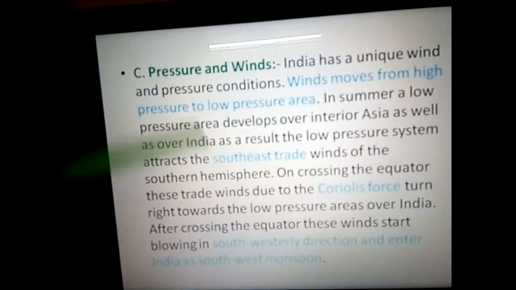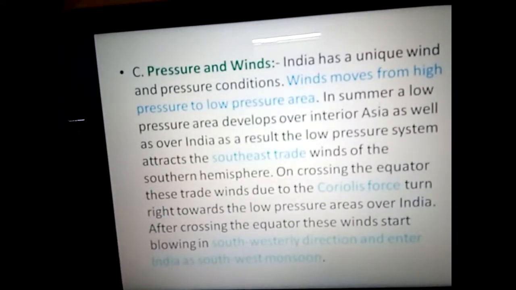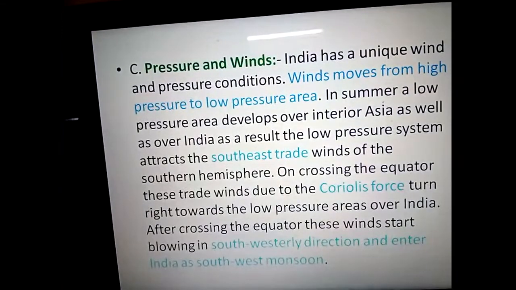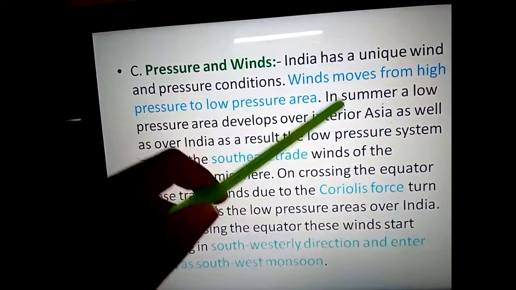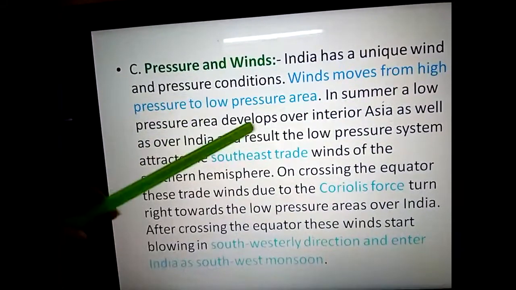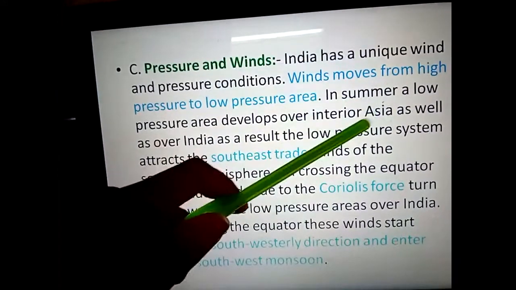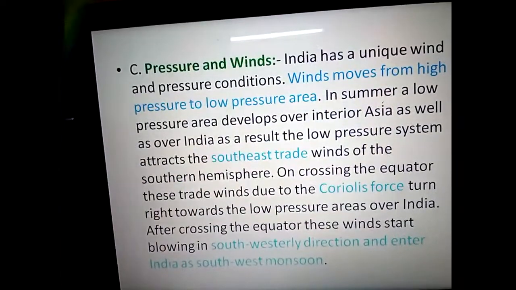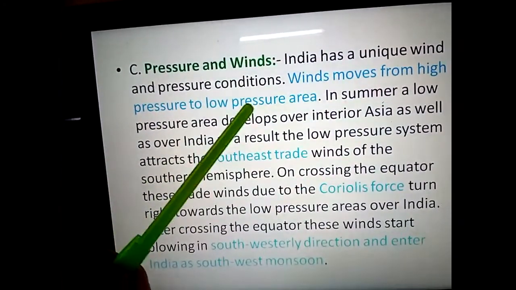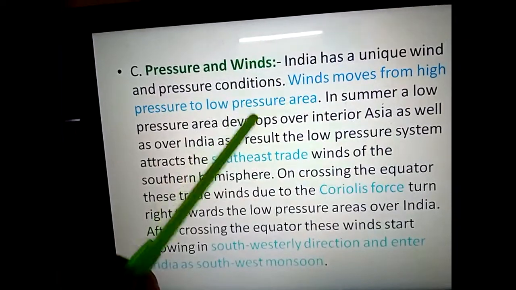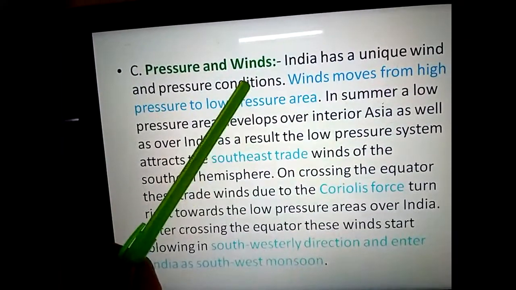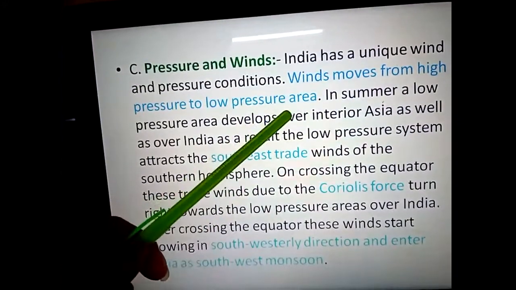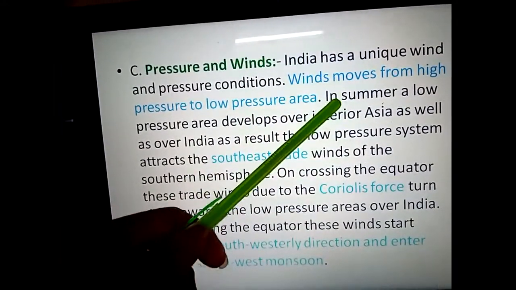Now, as you can see, in summer a low pressure area develops over interior Asia as well as over India. As I said, we see a low pressure zone when we have high temperature as well as high sunlight, and we have this situation in the summer season.